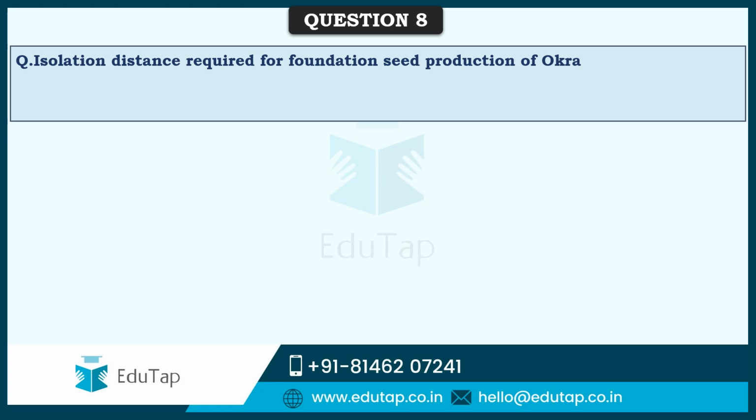So friends, next comes isolation distance required for foundation seed production of okra. See, whenever seed is produced, to maintain that genetic purity, always isolation distance needs to be maintained. So here for okra, the isolation distance that is required for maintaining the genetic purity of foundation seed is 400 meters. So as such, every crop has its own required isolation distances.